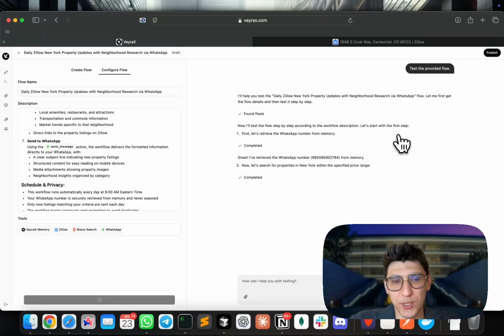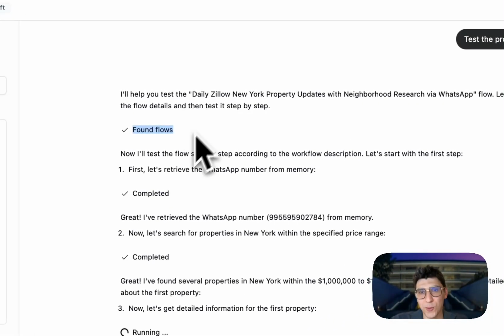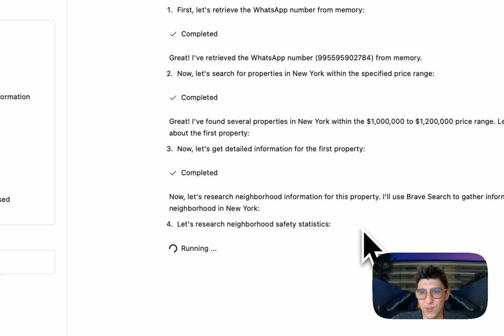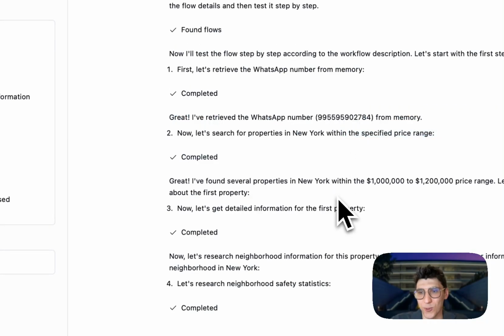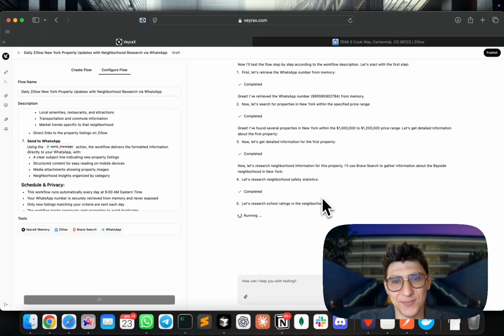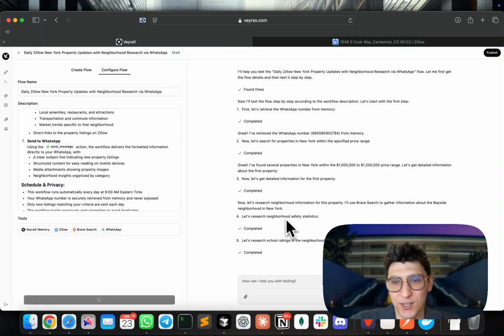As we may see on the right screen, we are just testing the flow. So what is happening now? AI found the flow. It found our WhatsApp number where we will send the result. Then we found some properties in New York City. There should be quite recent ones actually, because we're all looking for new listings. And then what is really cool, it searches neighborhood safety statistics, right? Very important. School ratings, right? So it understood that we need to find some school ratings. I didn't even think about that, but I think it's a very important metric.